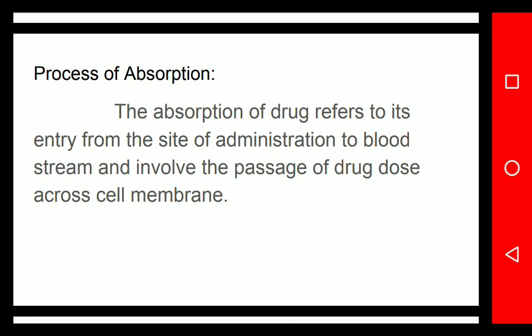That is, after the entry of the drug into the blood or body circulation, and the distribution, the drug dose is transferred from one part of the biological membrane to another part; that is absorption. Absorption is one process and adsorption is another process.